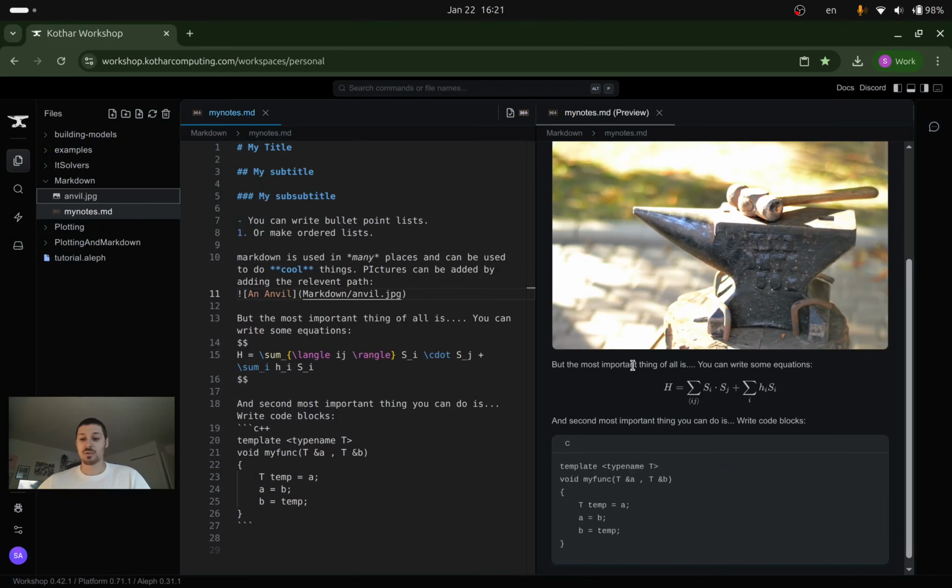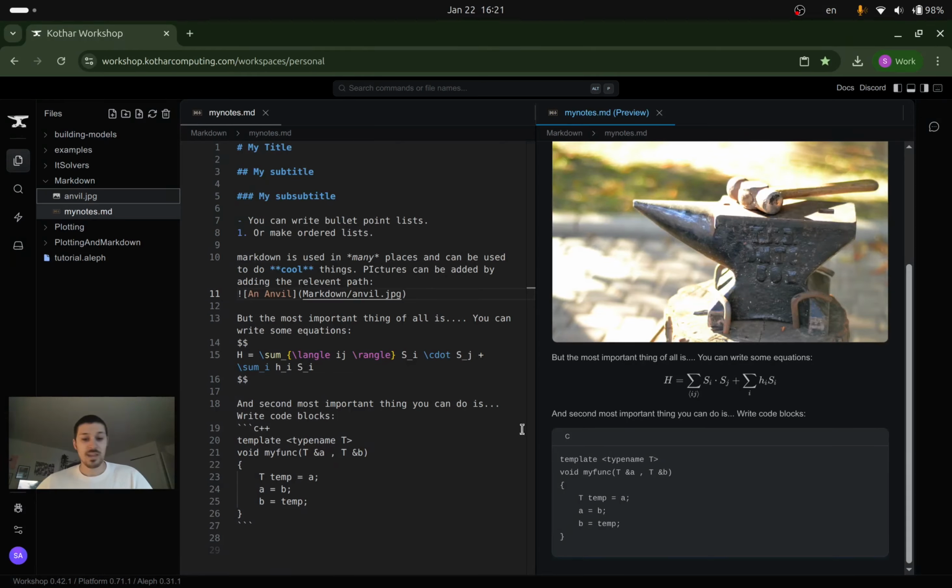And then, very importantly, what's very nice for all physicists is that we can actually have some math typesetting. It's fairly robust and good, and it's a great way to get started with your workflow. And then you can also add in code blocks. For the moment, we don't have syntax highlighting for everything, but we do support syntax highlighting for Aleph. The Markdown is also becoming a kind of quasi-notebook that we're starting to toy with and begin to support, so feedback will be appreciated.